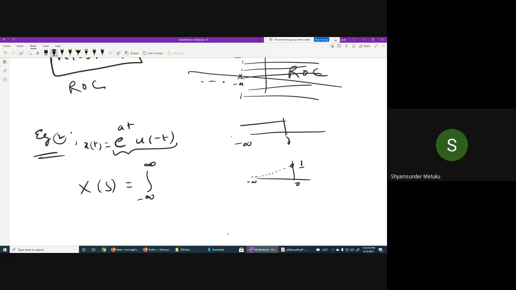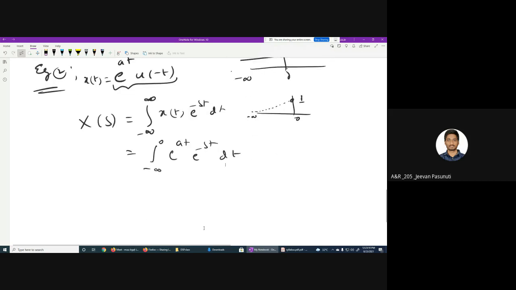Now the signal is given towards the left hand side. So what are my integration limits now? Minus infinity to 0, e power at, e power minus st dt. Can I write this way? Yes, sir. Now what is the result you are going to get?